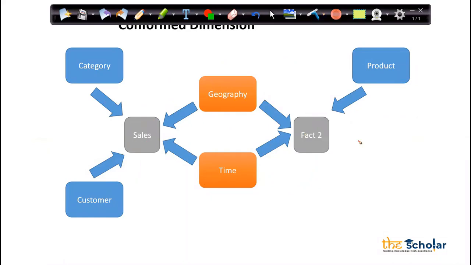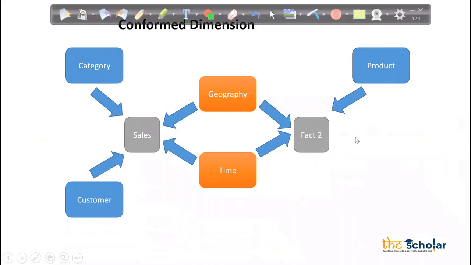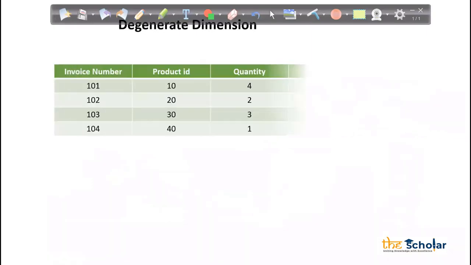Now, next type of dimension is degenerate dimension. Now, what is degenerate dimension?